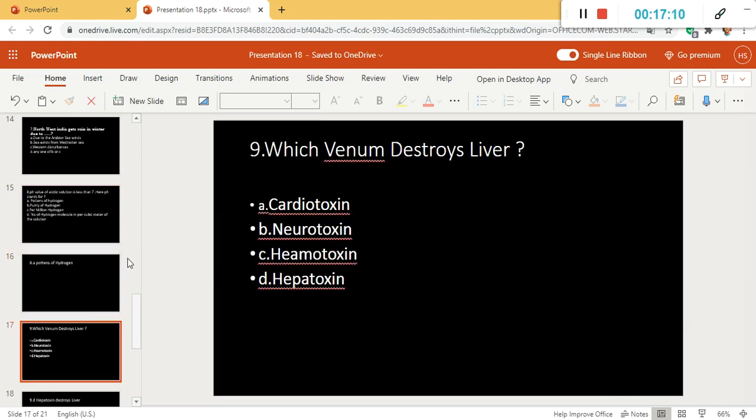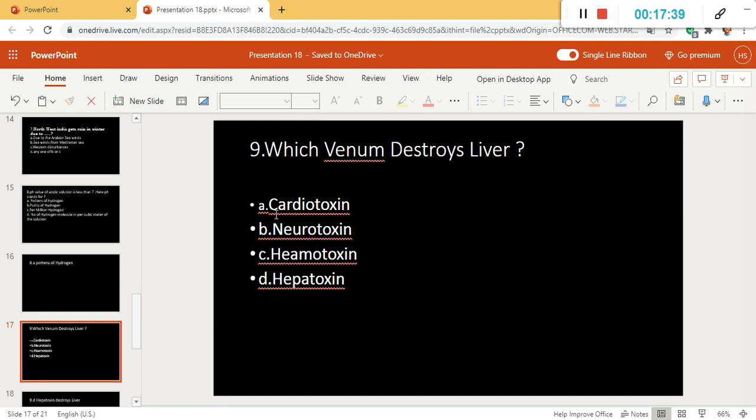The next question is which venom destroys liver? Options are cardiotoxin, neurotoxin, hemotoxin and hepatotoxin. Liver is destroyed by which venom? Hepatotoxin venom. Here with the name you can guess the options.